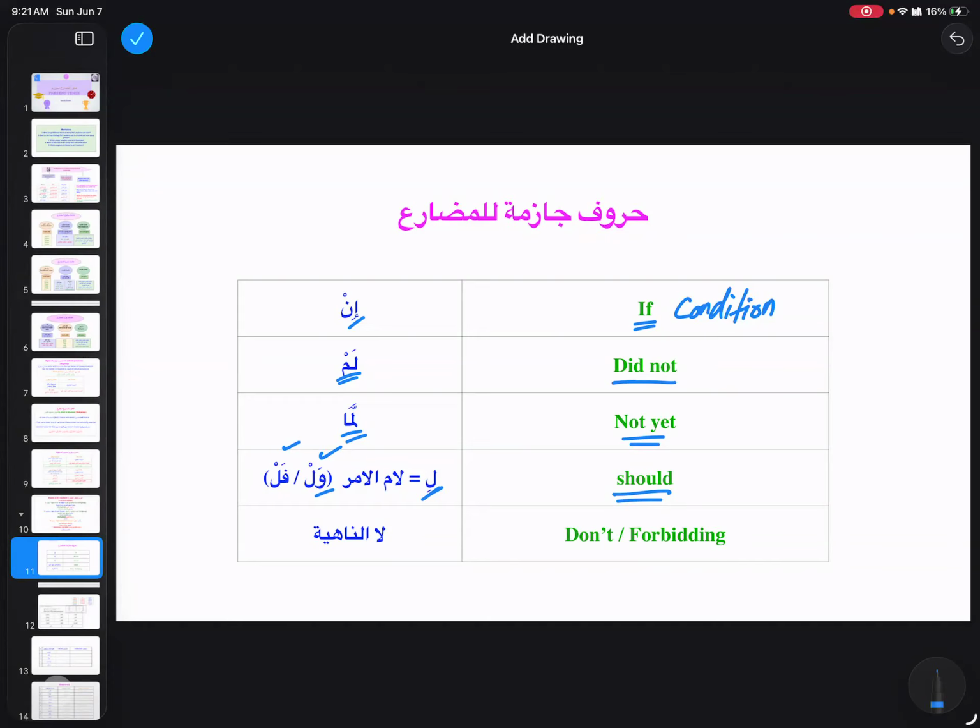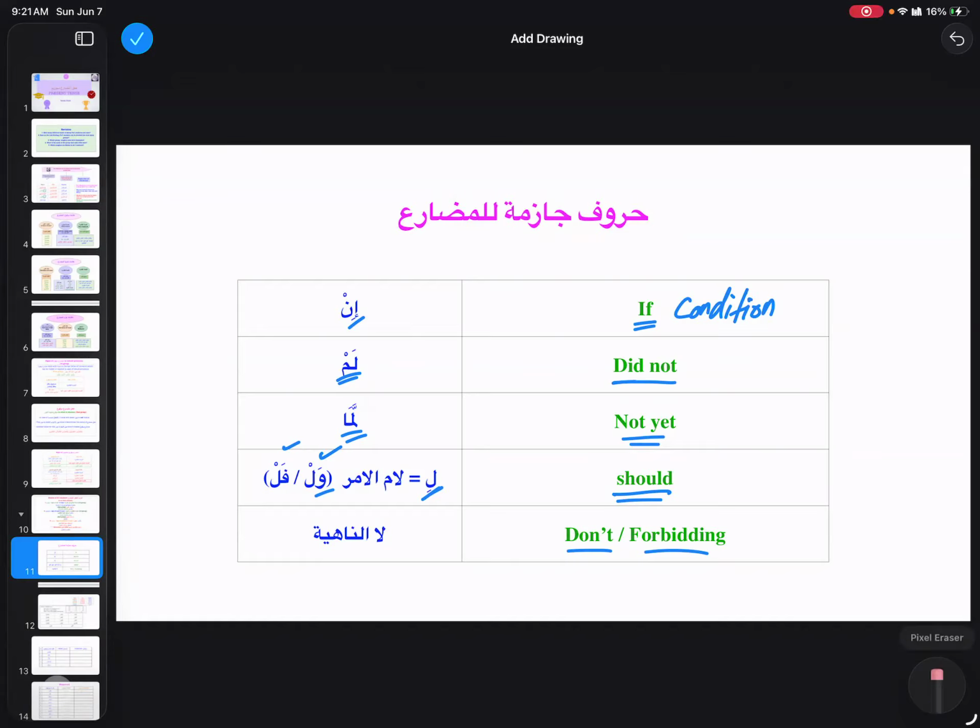And then comes la nahiya. La nahiya is basically forbidding. Don't do that. Don't go there. Don't drink that. So la nahiya is going to be seen with fi'l mudari' majzoom, because this la is going to have an effect on fi'l mudari' and make it majzoom, giving the meaning of don't do that. It is forbidding.